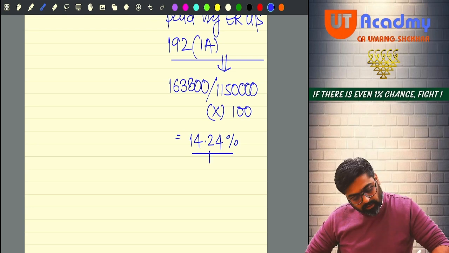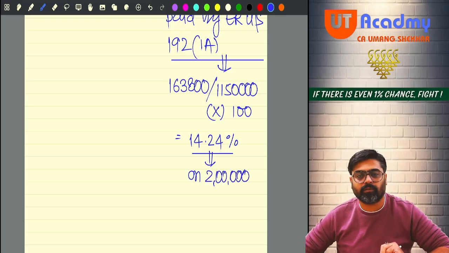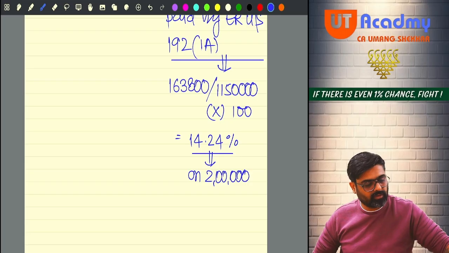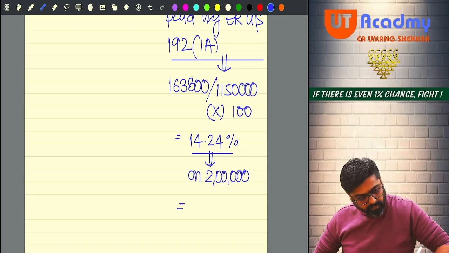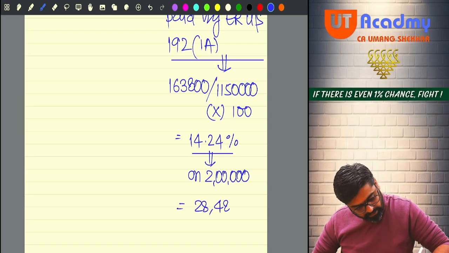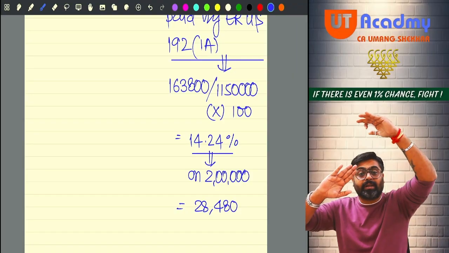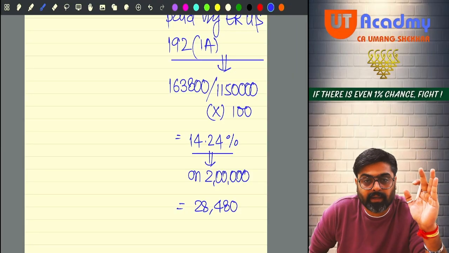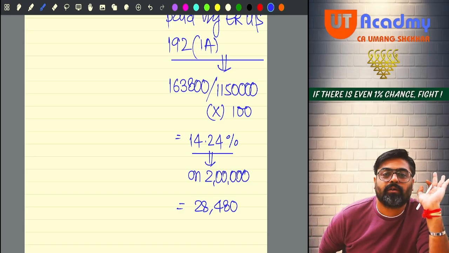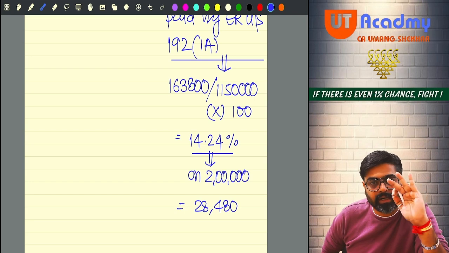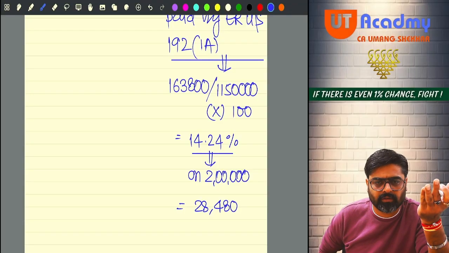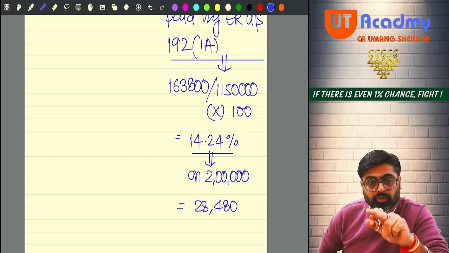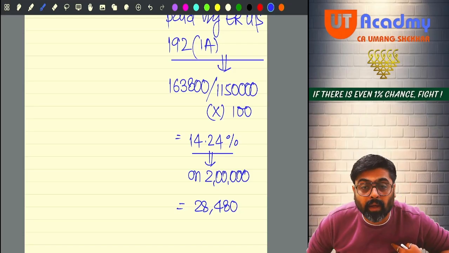Now do one thing. Apply this 14.24% on your non-monetary perquisites of 2 lakhs. So 2 lakhs into 14.24% will be 28,480. So out of your total tax, this much tax will be treated as the tax on your non-monetary salary. Yes or no? Because we have applied 14.24%, which is the average rate of tax, on your non-monetary salary. So this should be the tax on your non-monetary salary, which the employer has now promised to pay.